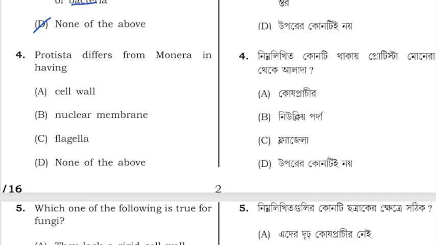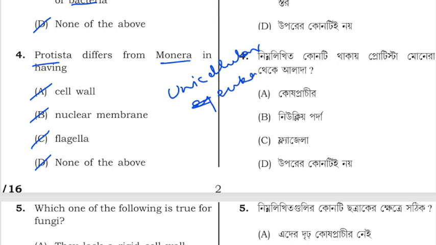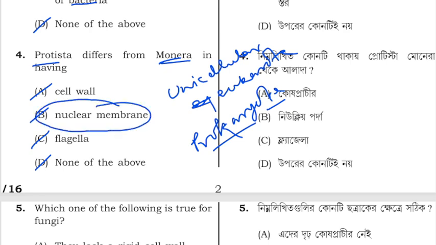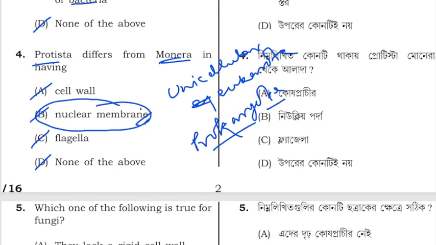Next question is, Protista differs from Monera, having cell wall, nuclear membrane, flagella, none of the above. So Protista are unicellular eukaryotic. Whereas Monera are prokaryote. So we know prokaryotic cells do not have any membrane bound cell organelles. So this nuclear membrane is the major difference between Protista and Monera. So option B is correct.